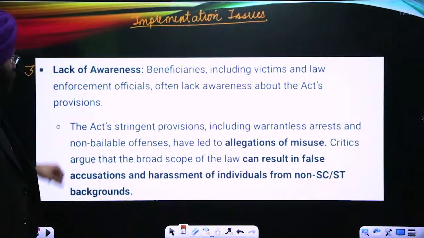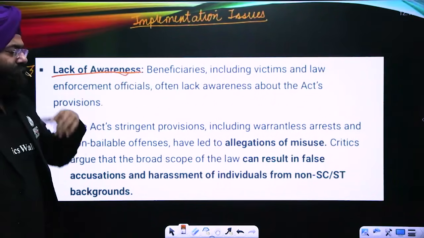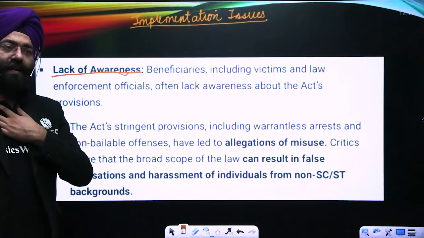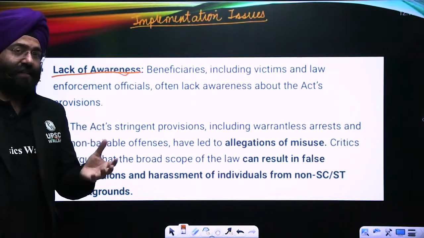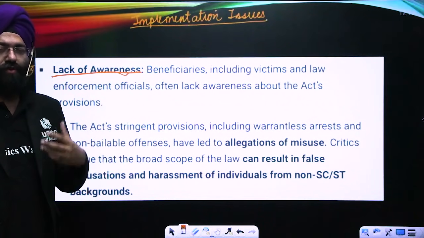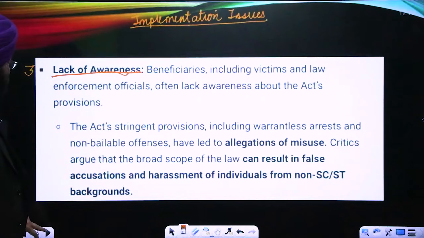Then if we move ahead, we realize lack of awareness. The people who are suffering from the issues of discrimination, many of them lack the knowledge that they have this act to protect them. Lack of awareness of the act, of the provisions or the rights that they have. That is again a major problem.